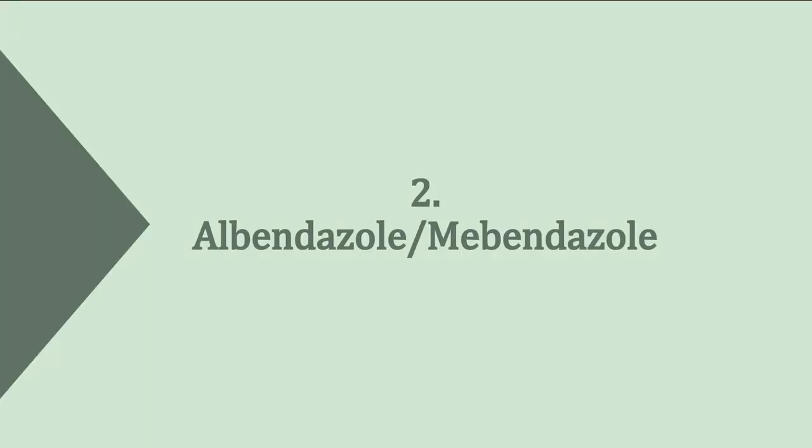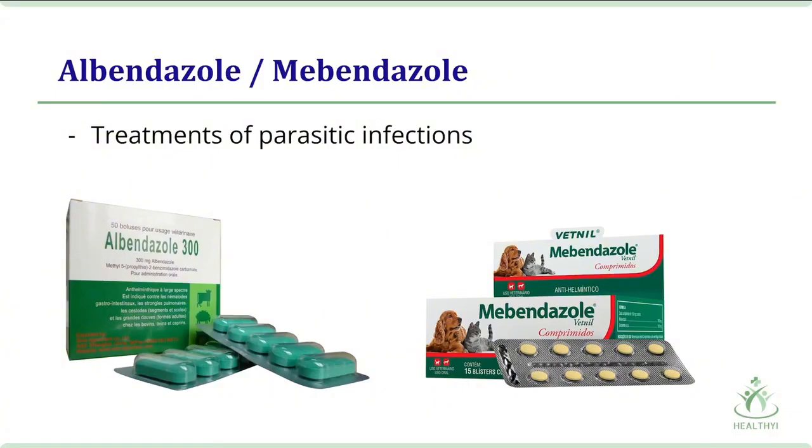Now, I'll introduce you to the treatments, Albendazole and Mebendazole. Albendazole and Mebendazole are most frequently prescribed for treatment of intestinal nematode infections, and they can also be used for intestinal tapeworm infections. They cannot be administered to pregnant women or children under 2 years old.